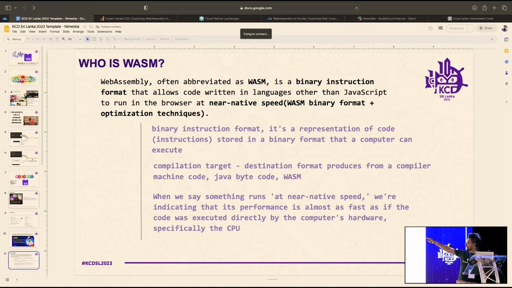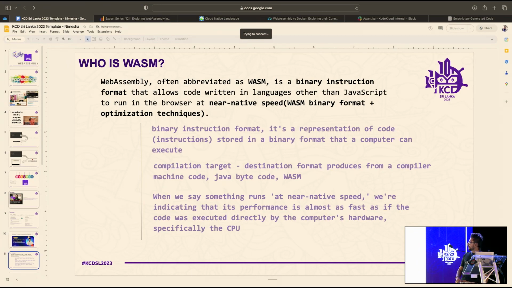It is a binary instruction format and allows code written in languages other than JavaScript to run in the browser. That means you don't need to rely on JavaScript to run some logic in the browser window. So you can use wasm instead of JavaScript, but you still need to work along with JavaScript, and wasm is there to back you.